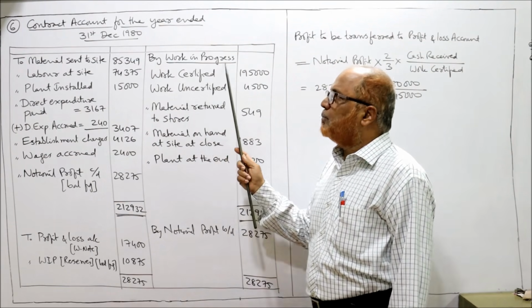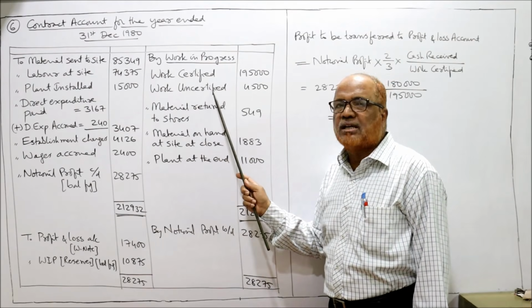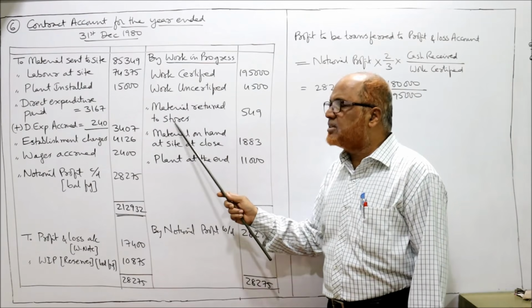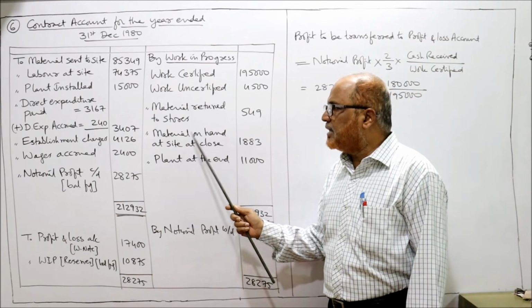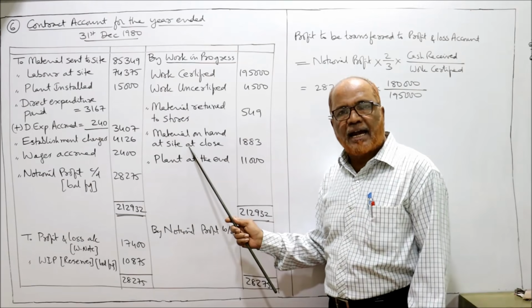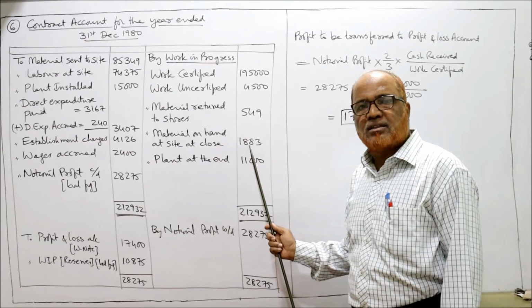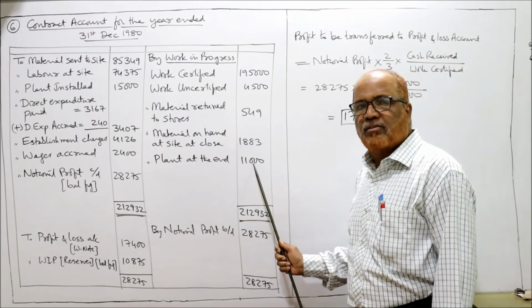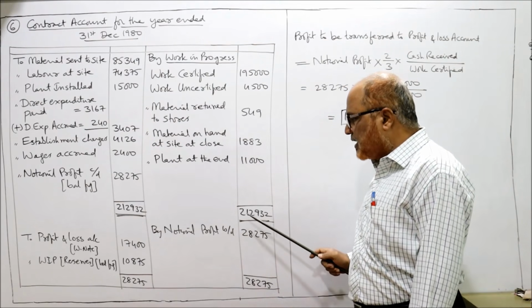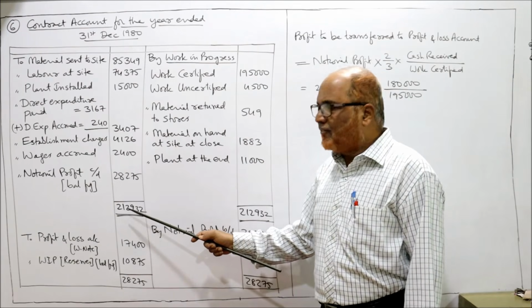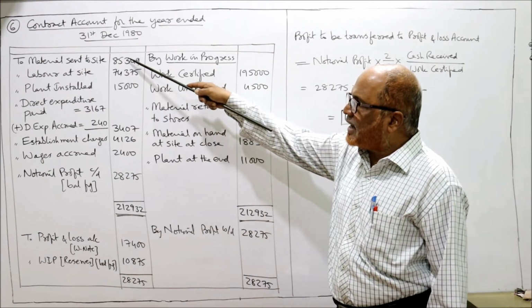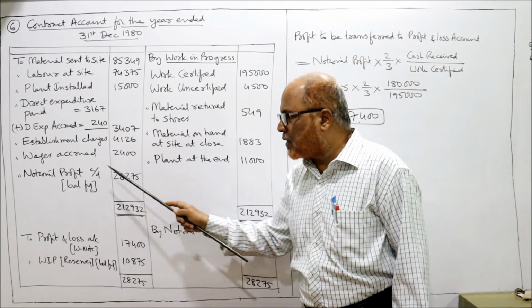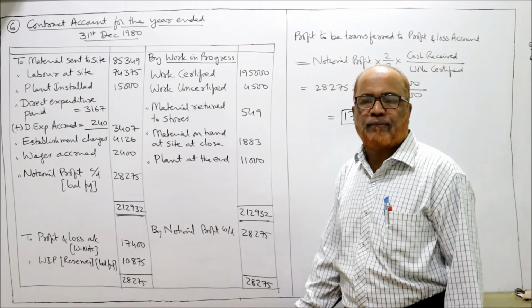Credit side: by work in progress, work certified, work uncertified, given in the problem, no need of any calculations. Material returned to stores, credit side. Material on hand at site at the end of the year, closing, 1,883, given in the problem. Plant at site at the end of the year, 11,000, given in the problem. Now take the total of the credit side, 2,12,932. From 2,12,932, subtract all debit items. You will get the balancing figure, notional profit 28,275.